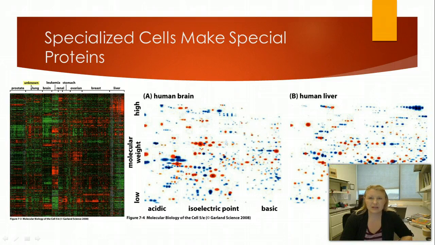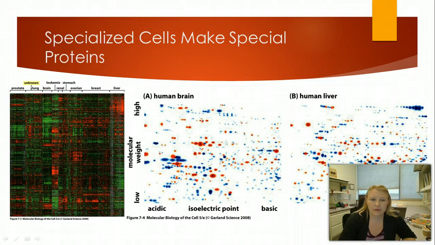Now, this just kind of shows us that they are different within the same organism. Not only do we have different instructions between you and your dog, but you also have different instructions between your brain cells and your liver cells. And we've talked about this a lot. We've talked about this assay, especially with regards to the different cell types. And we've talked about the 2D Western blots, and that's exactly what you can see here. You can take the different proteins from the human brain and the human liver, and by doing the two-dimensional focusing, or the two-dimensional Western blot, which remember, one dimension is pH, one dimension is size, which gives us these dots rather than bands.